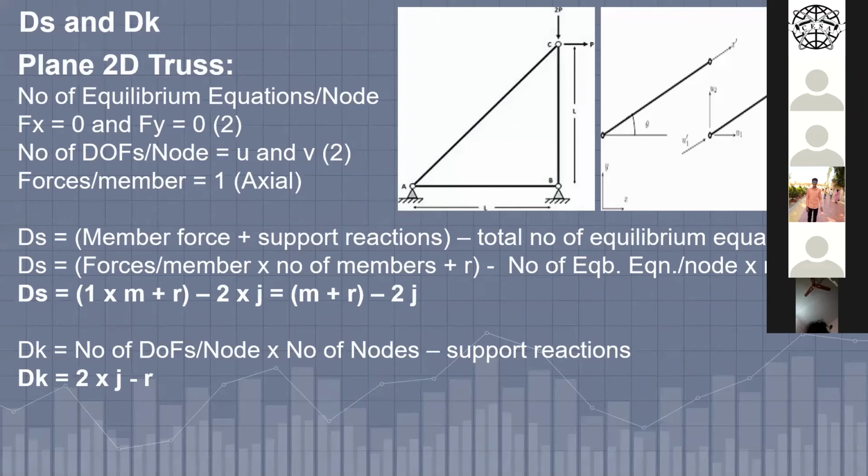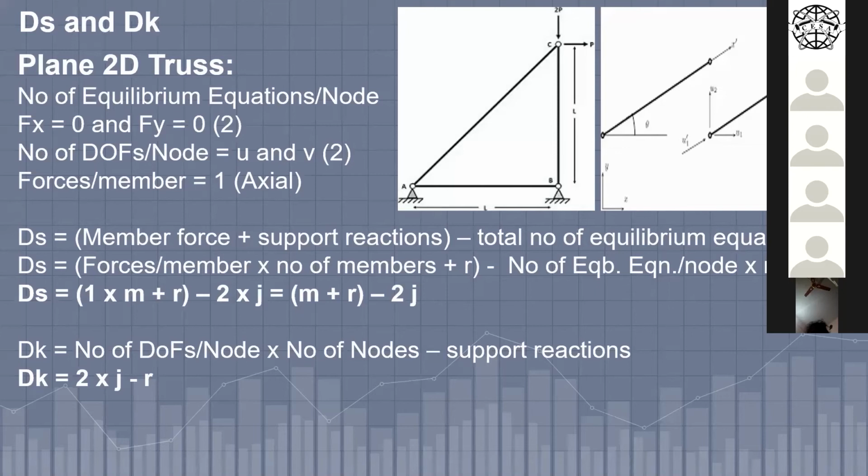So in plane 2D truss, how should we generate the equation for ds and dk, right? We should not follow the equations written in any kind of literature available. We should not follow any equation that is directly written in the literature. We should generate our own values for ds and dk, right?